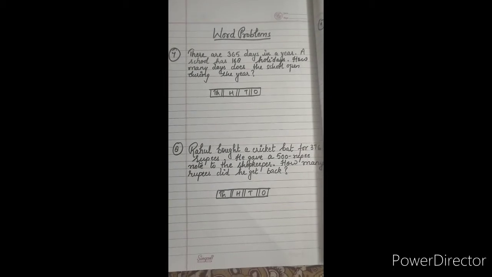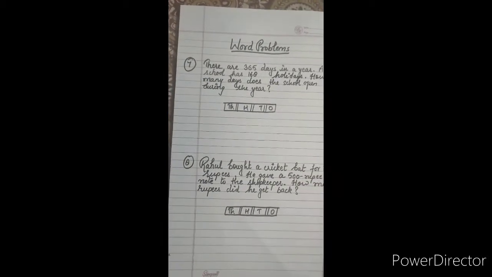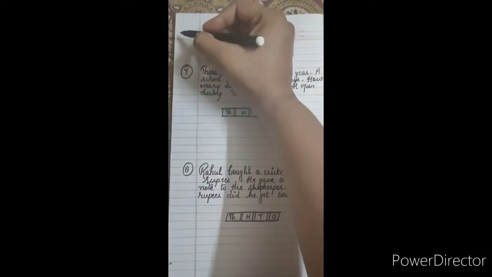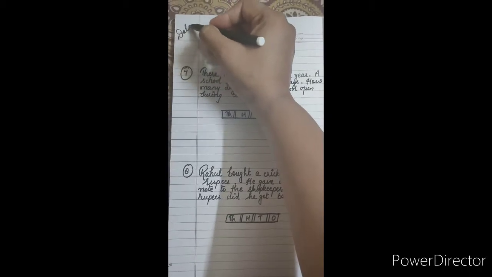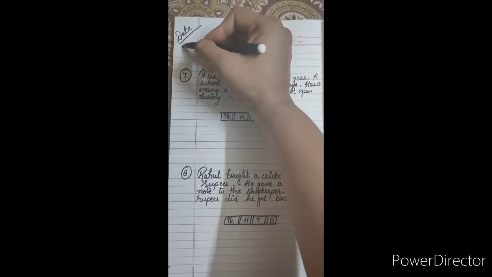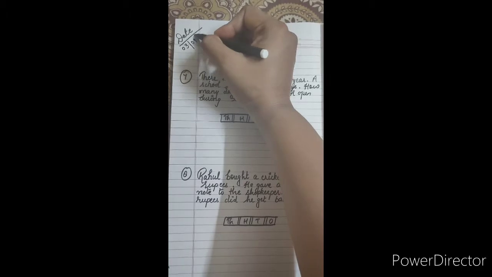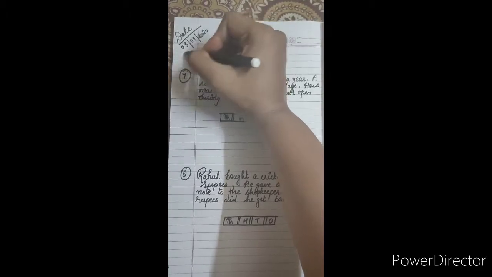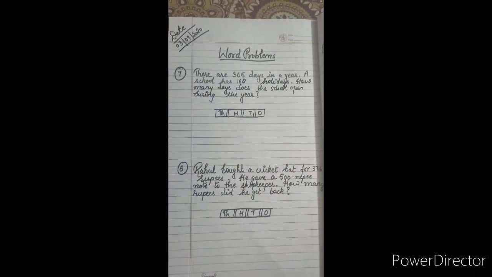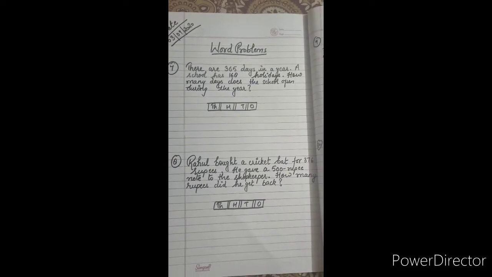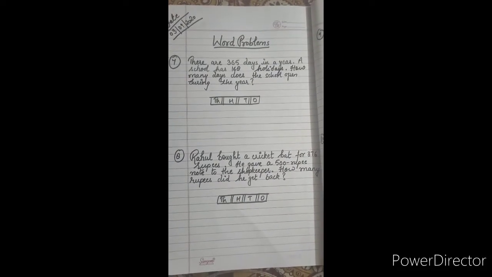So first we mention the date. Today's date is 03/09/2020, 3 September 2020. Now let's start question number 7.